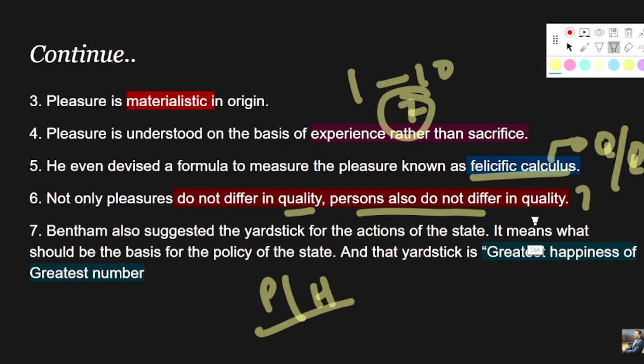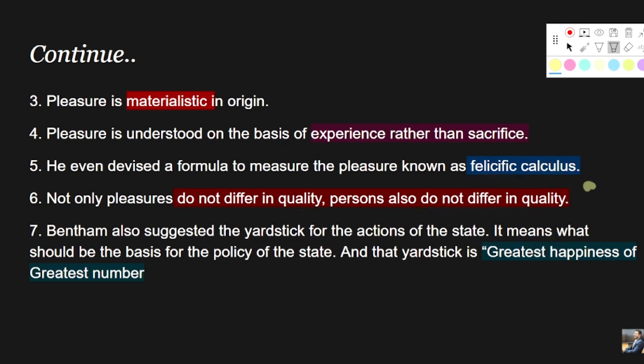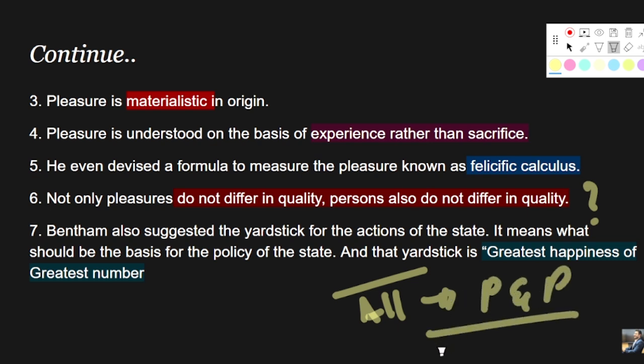When he says that persons also do not differ in quality, he basically gives this idea on the basis that all people are driven by the idea of pleasure and pain, right? Whether someone is rich or poor or good or bad, irrespective of their condition and situation, everyone is driven by the sense of psychological hedonism, that is pleasure and pain, and hence even persons do not differ in quality, right?